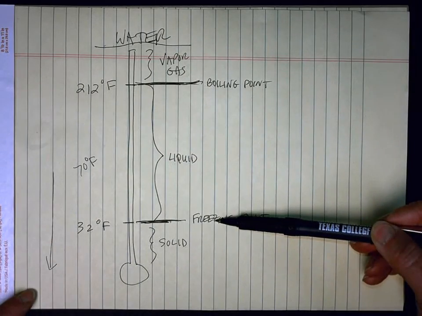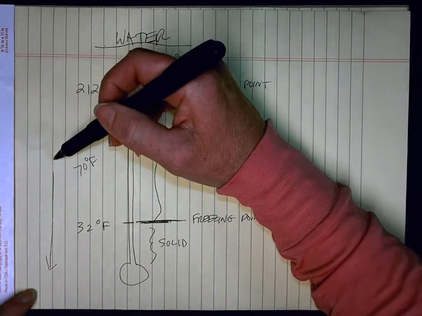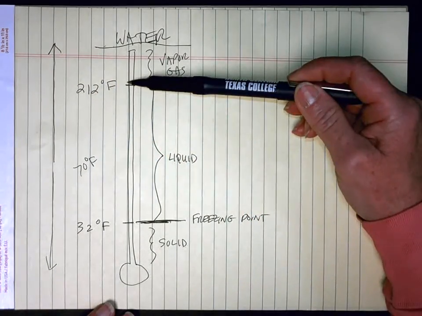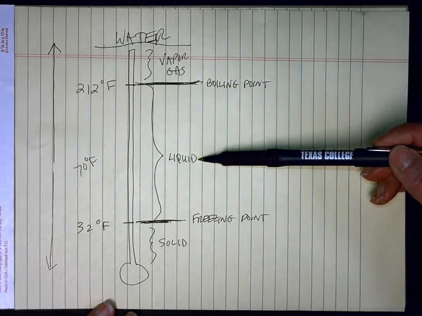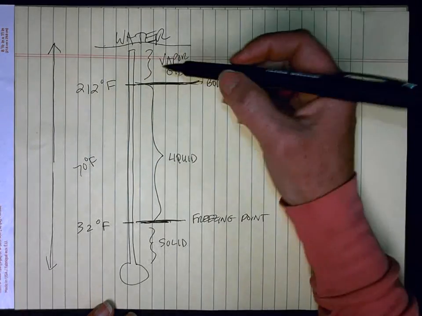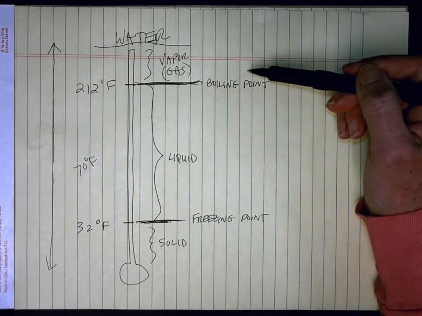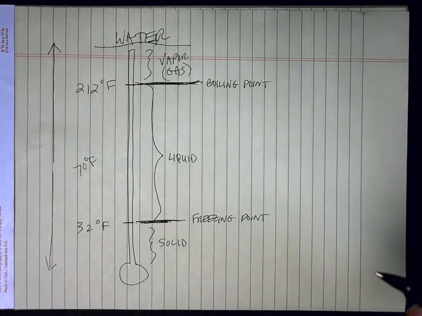The water freezes. Now if you start at 70 degrees and you raise the temperature above 212, at 212 it will start boiling. You'll turn from liquid to vapor or gas. The boiling, the bubbling, is the water turning from liquid to vapor.